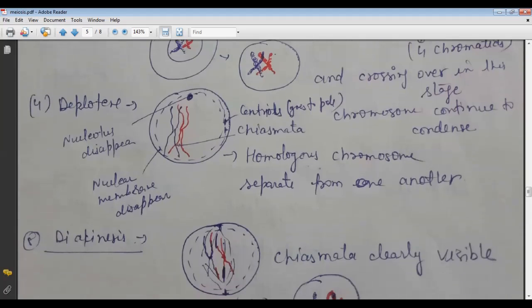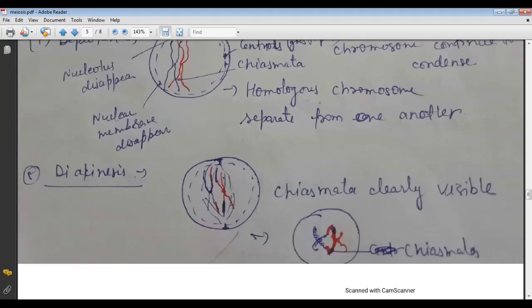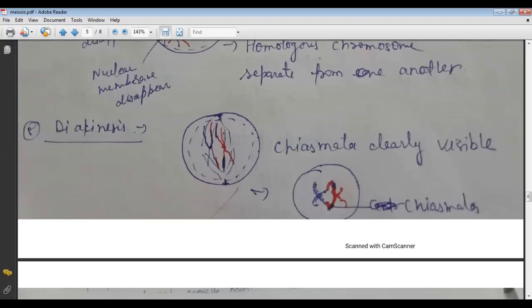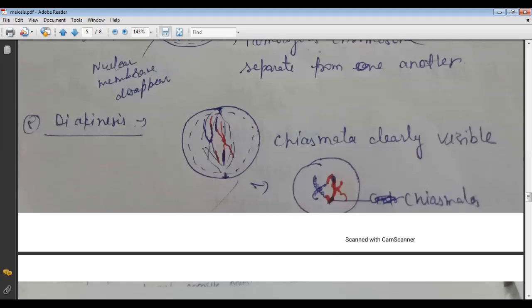And here in diakinesis, the centrioles pull the chromosomes to the pole side with the help of the spindle fibers. These thread-like structures are called the spindle fibers, and where the crossing point is here, this point is called the chiasmata.